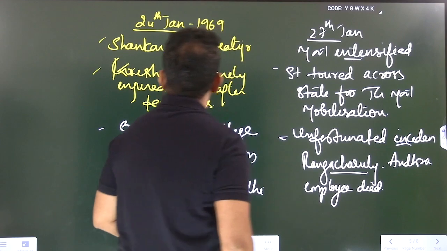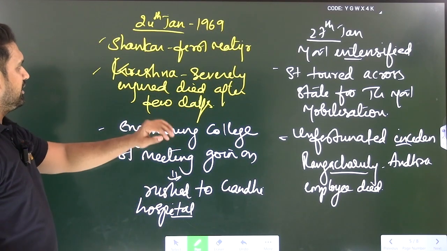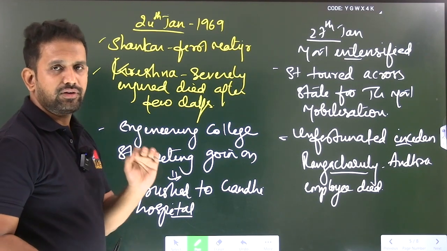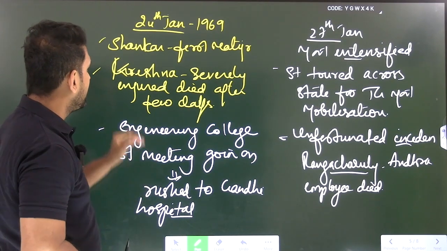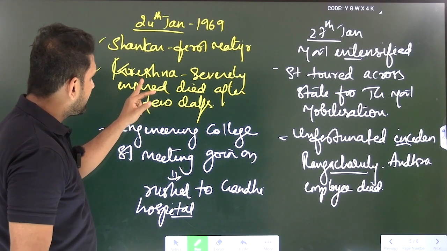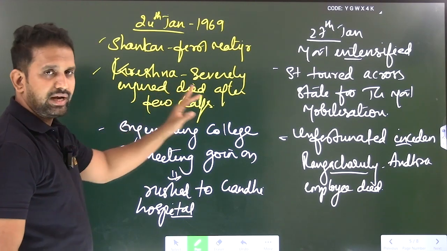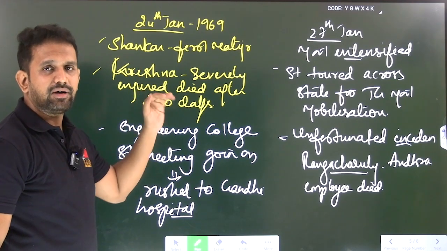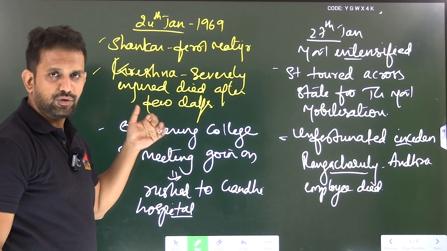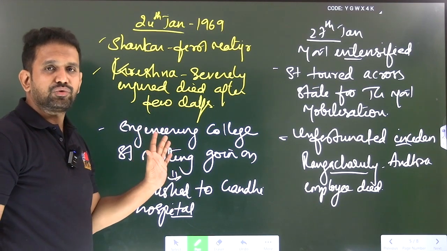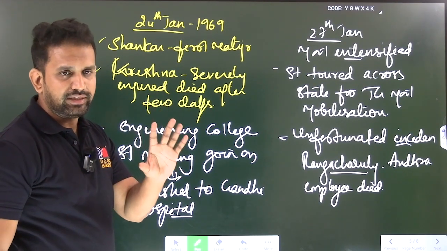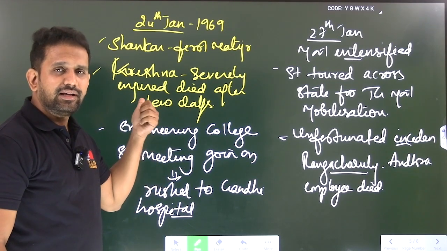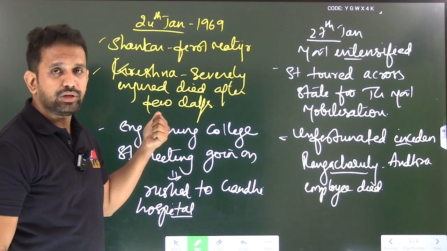Okay. Then 24th January 1969, Shankar, the first martyr. He was the first martyr for the movement of Telangana, Shankar. Remember this point. After some days, Krishna, another student, severely injured and died. So first martyr is Shankar. The second martyr, you can say Krishna is there. But exactly in between these two people, whether anybody died or not, we do not have the data. So that's why they have not mentioned that he is a second person. They said that he was also injured in the attack.